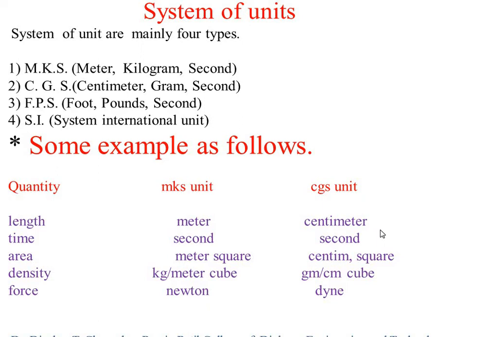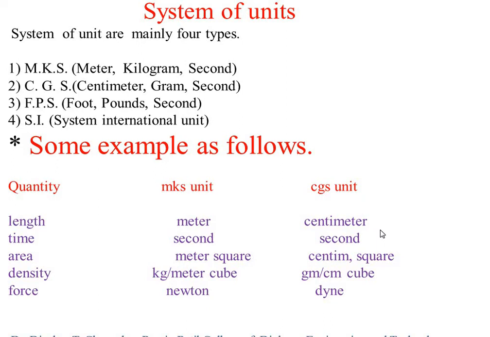Previously I took the simple example of the area of a rectangle. For area there are two units: meter square in the MKS system, and centimeter square in the CGS system.